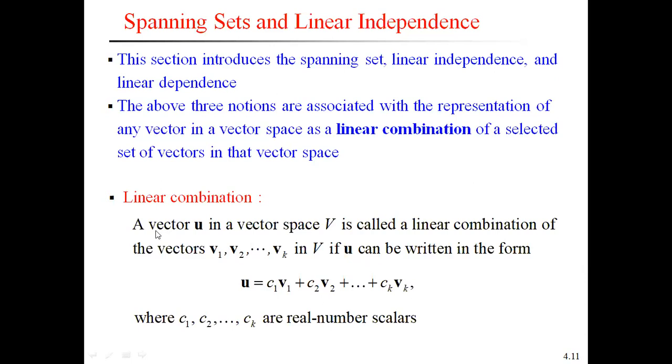See, again I will tell you, a vector U in a vector space V is called a linear combination of the vectors V1, V2, up to Vk. A linear combination is always formed with scalars. That's why any vector U can be written in the form C1 V1 plus C2 V2 plus and so on up to Ck Vk. So this is called a linear combination of the set of vectors. The spanning set is always associated with the representation of any vector in the vector space, depending on the linear combination.